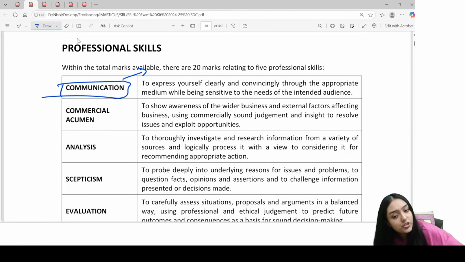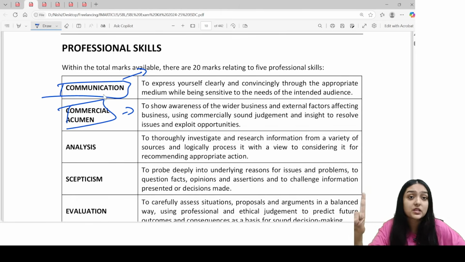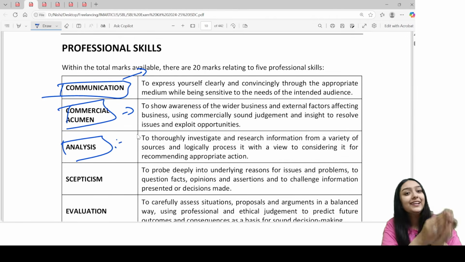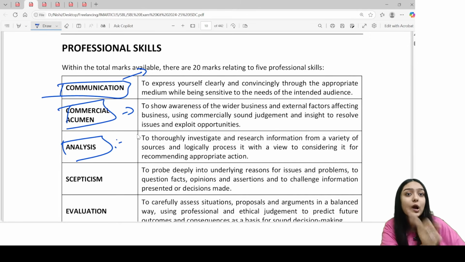If I talk about commercial acumen, commercial acumen will cover how much knowledge you have about the business. So yes, if you link your answers to pre-seen exhibits very well, you're going to get these marks. If I talk about analysis, how well you're good at analyzing the information. Some information will be given in the pre-seen, some information will be given in exhibits. How are you analyzing some pointer and how are you putting it into the exam kit, I mean, answer. That's what the analysis skill is going to test you.